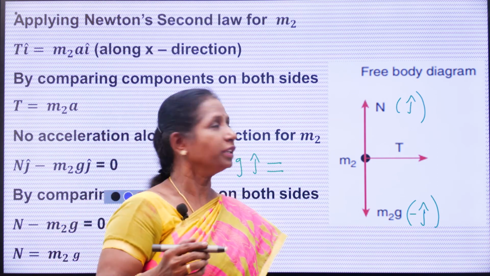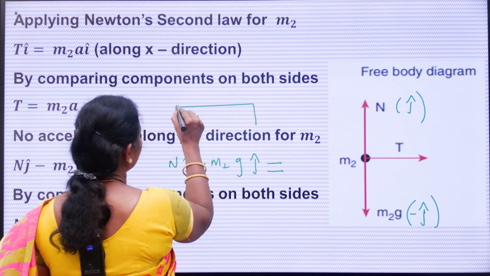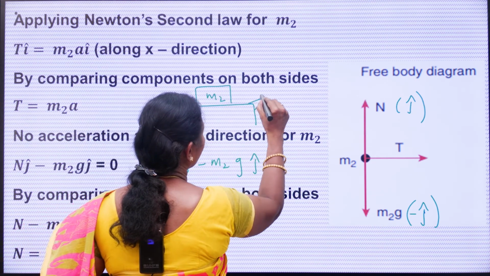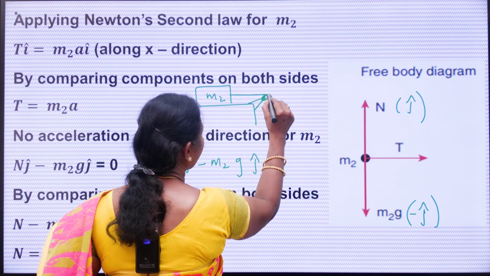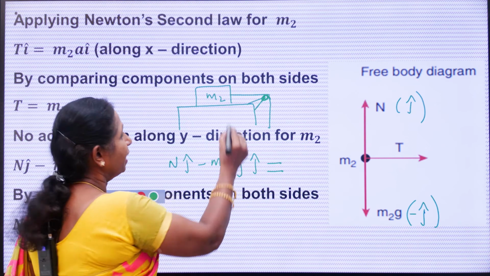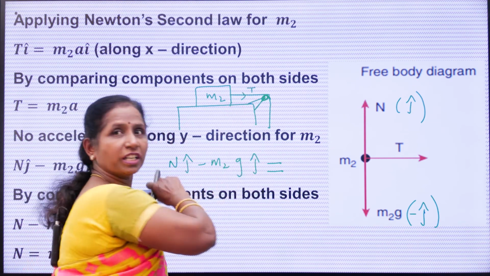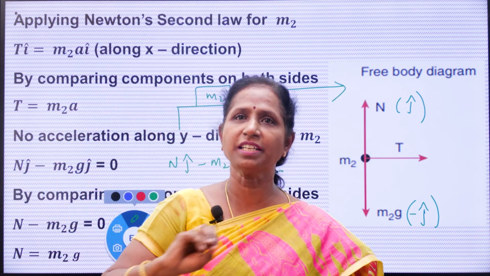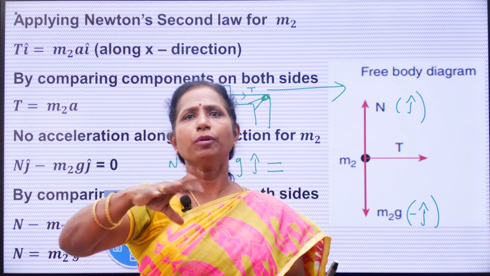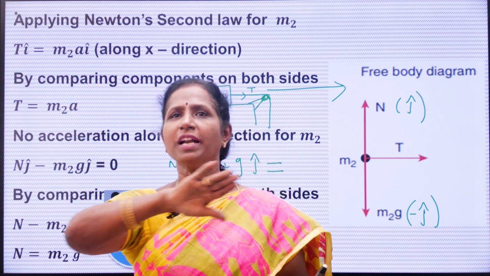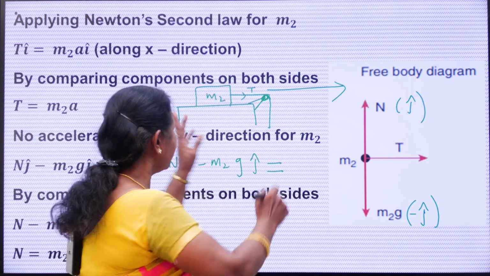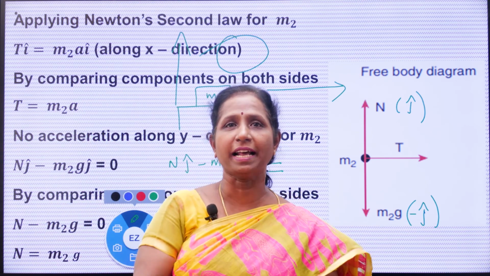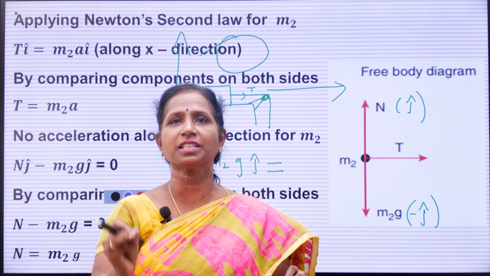Here the mass m2 is kept on the table. The string passes over the pulley, so here is tension acting. The mass m2 is pulled only in the horizontal direction. It can move only along the x direction. It cannot move up; m2 can never move up. Therefore, acceleration along the y direction is 0, since the body is not moving along the y direction.